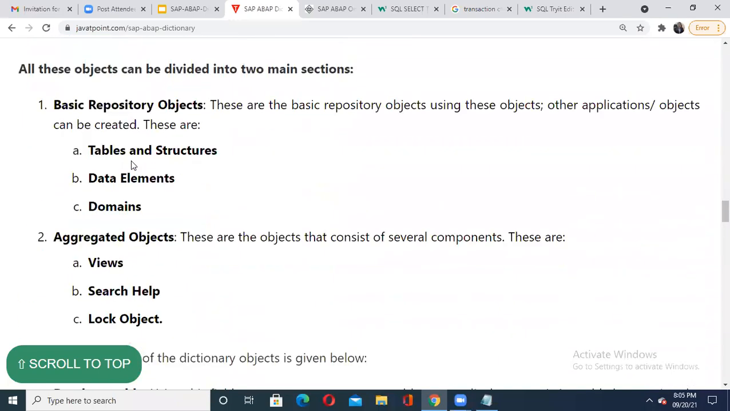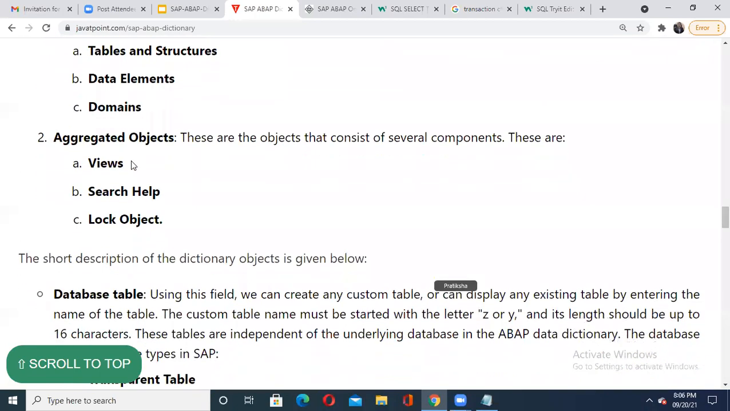When I'm saying these are your repositories, there are two types of collections in this repository. One is your basic repository and the second is aggregated. Right now we are talking only about the basic repositories, where your application objects can be created and used, like tables, structures, data elements, and domains. The second type is where you create aggregated objects like views, search helps, and lock objects.